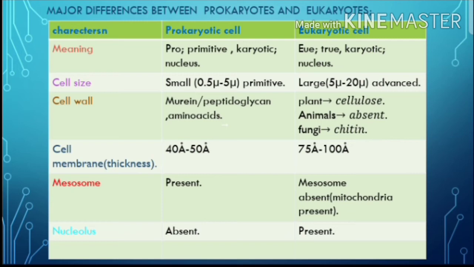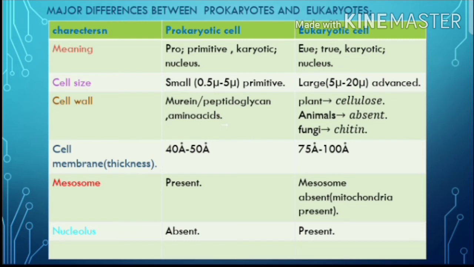Pro means primitive or ancient one, and karyotic means nucleus. Eu means true, and karyotic means nucleus. Next one, cell size. The prokaryotic cell is very small when compared to the eukaryotic cell, about 10 times smaller. It is 0.5 microns to 5 microns, a primitive one. Eukaryotic cells are large, 5 microns to 20 microns, an advanced one.